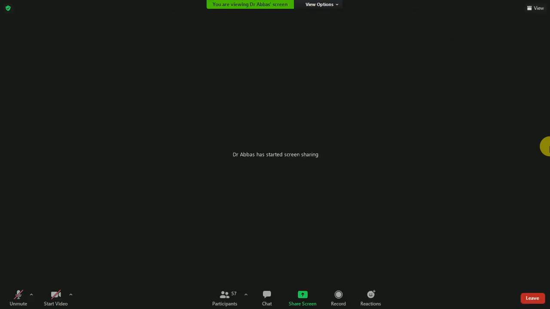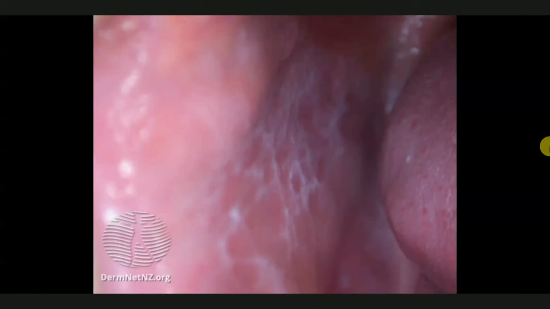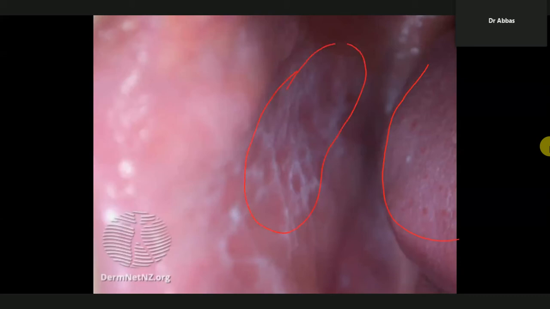So here is the oral mucosa. Look at this one. In this image, you can easily observe the white lacy or white reticular patterns present in the oral cavity. Clear? Observe this image. In this image, this is your tongue. This area of the oral mucosa has the white lacy patterns, and these are the white reticular patterns in the oral cavity. Okay. So next one.